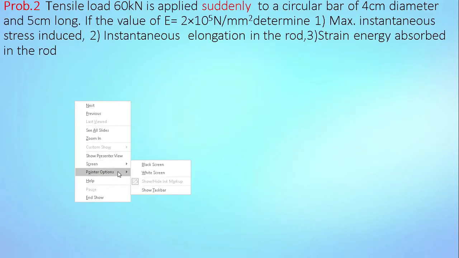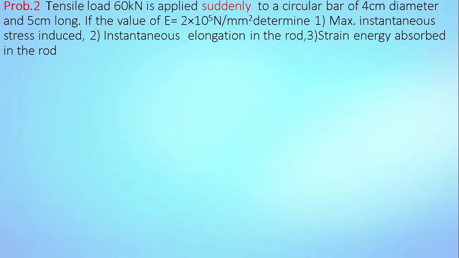Next, problem number 2. A tensile load of 60 kN is applied suddenly to a circular bar of 4 cm diameter and 5 m long. If the value of E is equal to 2 × 10^5 Newton per mm², determine first the maximum instantaneous stress, second the instantaneous elongation in the rod, and third the strain energy absorbed in the rod. So in this problem, the type of loading is suddenly applied load. It is very important: suddenly applied load.